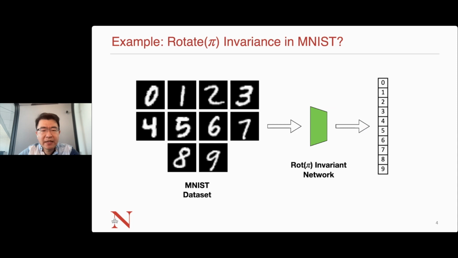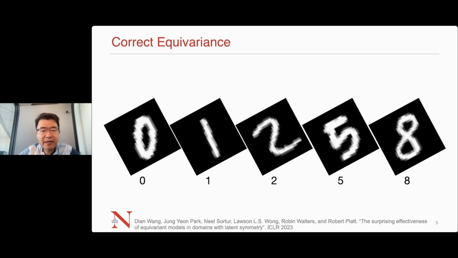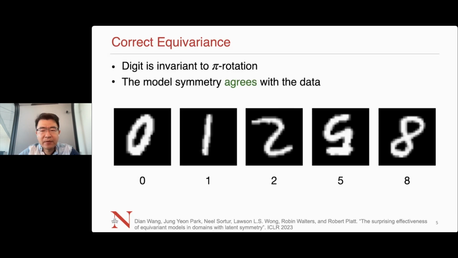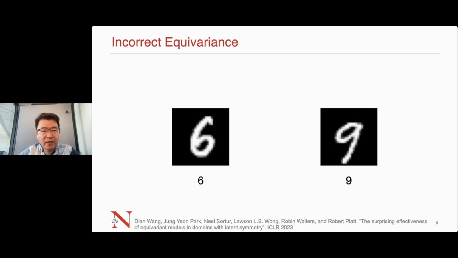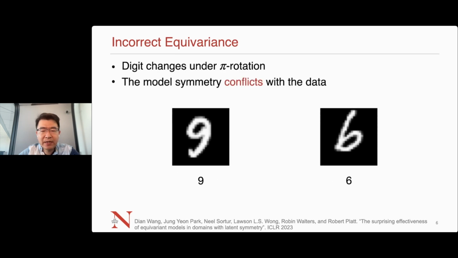For example, imagine that we are solving the MNIST digit classification task using an equivariant network that is invariant to pi rotation. For a subset of digits, a pi rotation will not change the digit, and the model symmetry agrees with those data. We call this scenario correct equivariance. For 6 and 9, a pi rotation will change the digit, meaning that the model symmetry conflicts with the data. We call it incorrect equivariance.